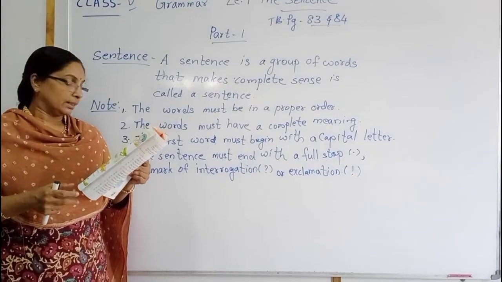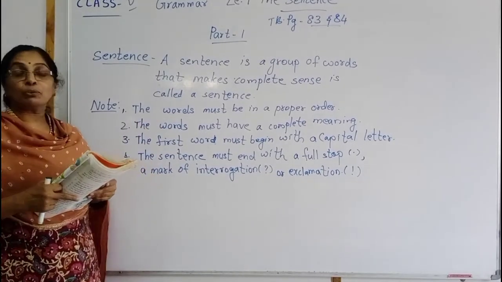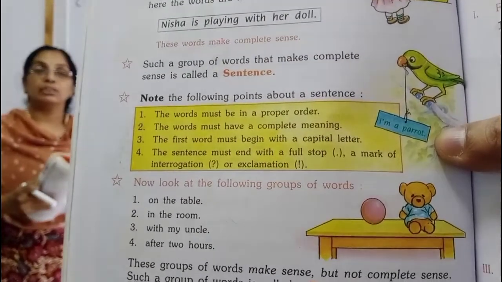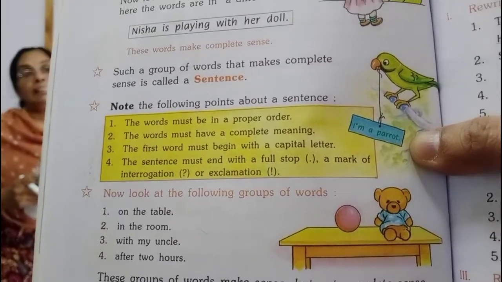Now these 4 rules are important rules. It's noted in your textbook, page number 84. That is 4 things that you should follow when you are writing sentences.